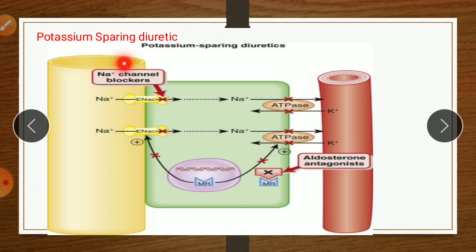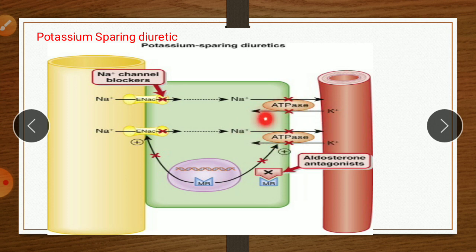So these potassium-sparing diuretics, for example spironolactone and triamterene, competitively inhibit the action of aldosterone and therefore increase sodium and chloride excretion but retain potassium. So these drugs simply inhibit or antagonize the aldosterone effect. So the mechanism of action of potassium-sparing diuretics is that they inhibit the aldosterone system.